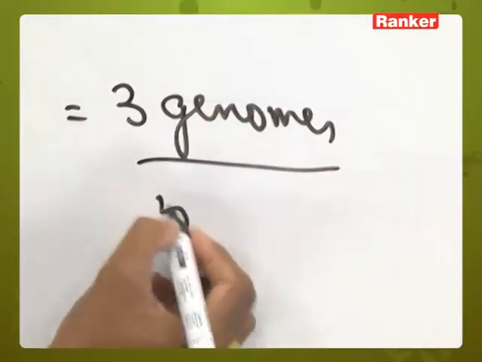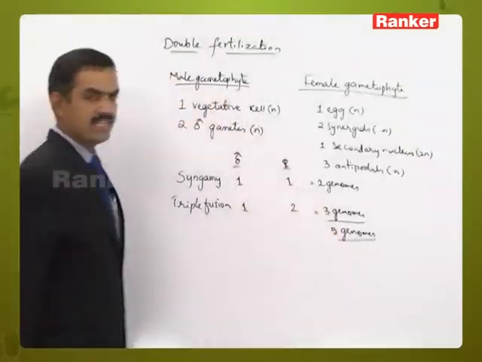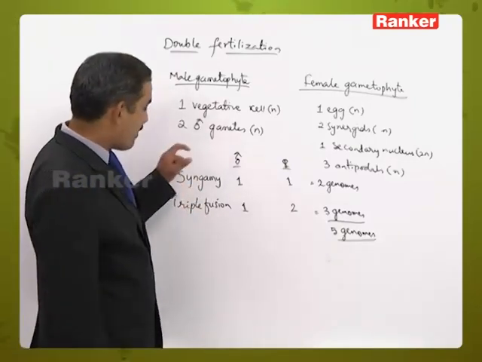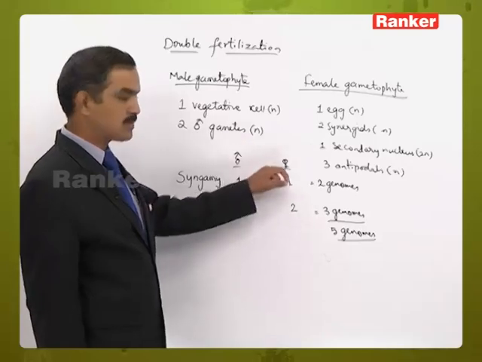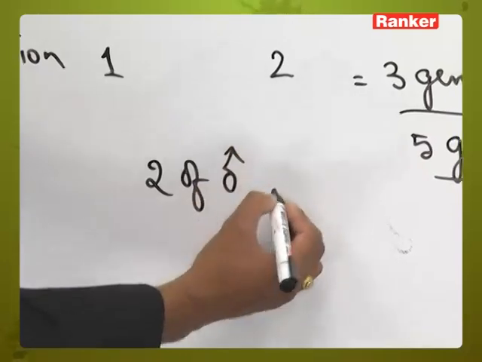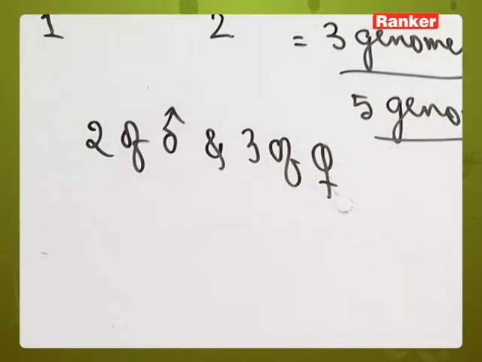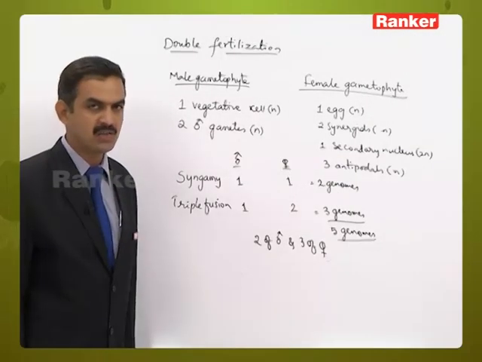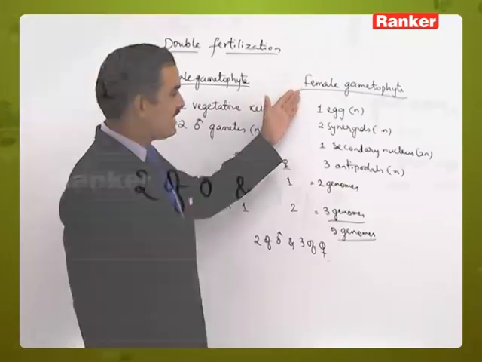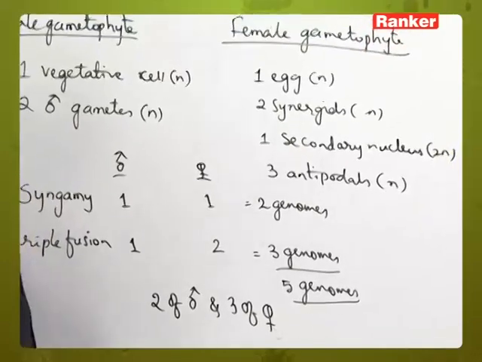That means for double fertilization a total of 5 genomes are participating. In double fertilization a total of 5 genomes are participating: 2 genomes of the male gametophyte and 3 genomes of the female gametophyte. And how many structures are degenerated after the fertilization process?